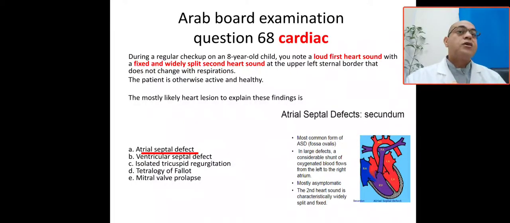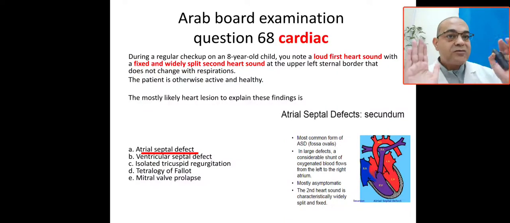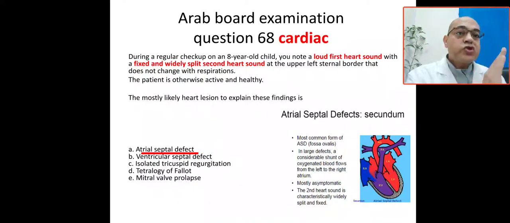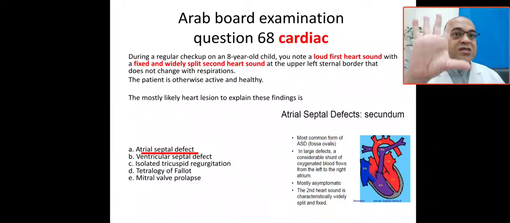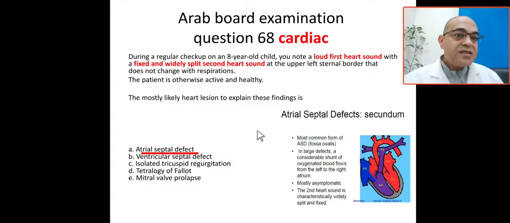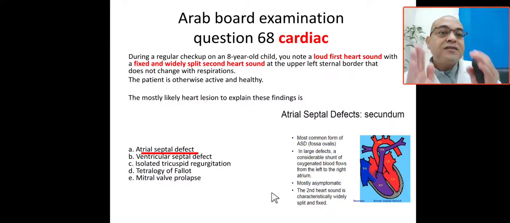Loud first heart sound with fixed and wide split second heart sound at the upper left sternal border that does not change with respiration. So this is the case of ASD and characteristic of ASD. ASD is the most common form, and also consider there is a left to right shunt, and mostly it will be asymptomatic. The characteristic feature of the ASD second heart sound is wide fixed split.